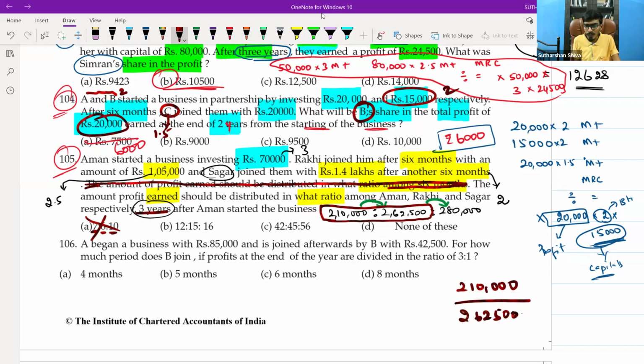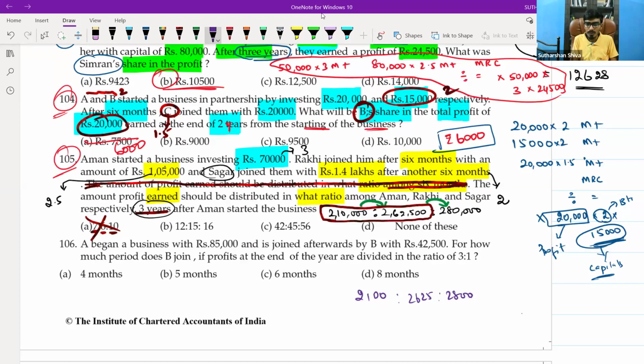Okay, sir, we will do another method. For ease, what we can do, we will cancel the 3 zeros. To calculate simply, we'll do with 210. We can only cancel 2 zeros, so it is 2100, 2625, 2800. So this is what we can do.